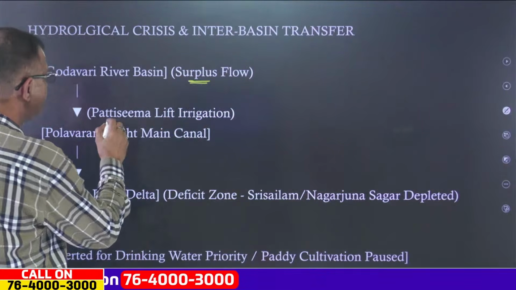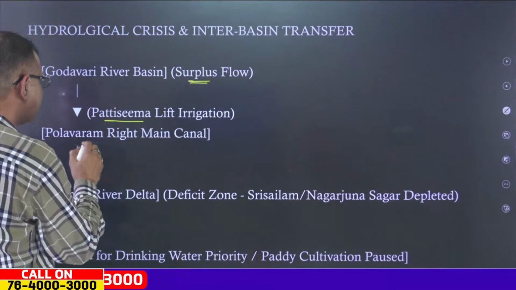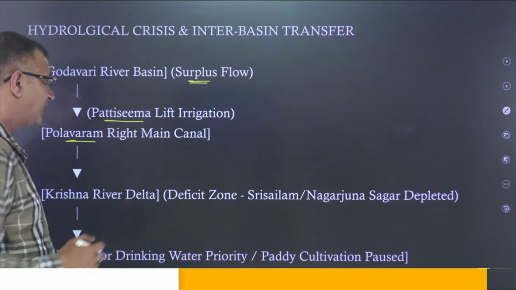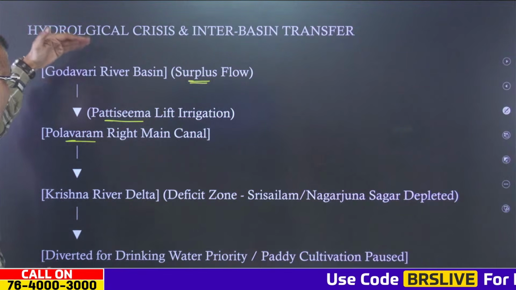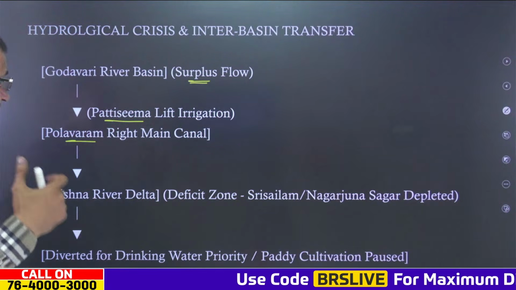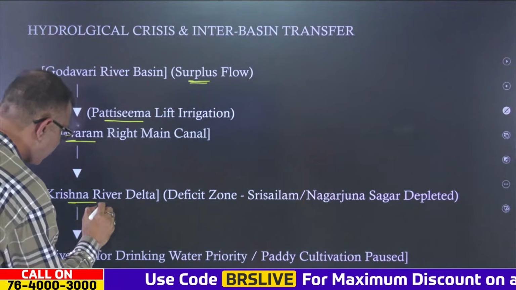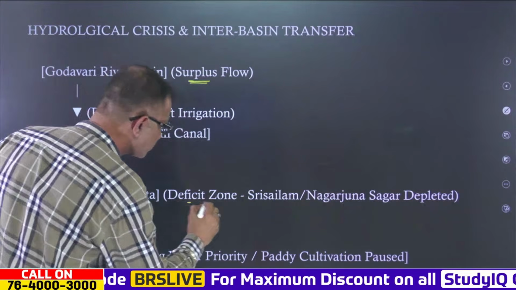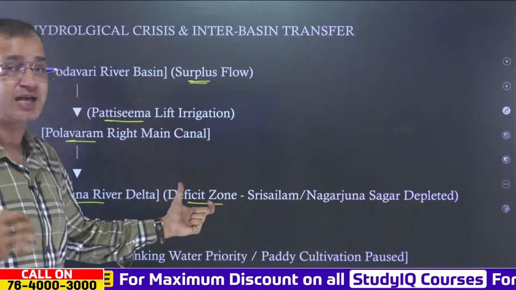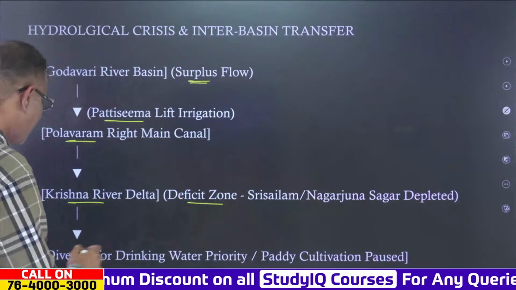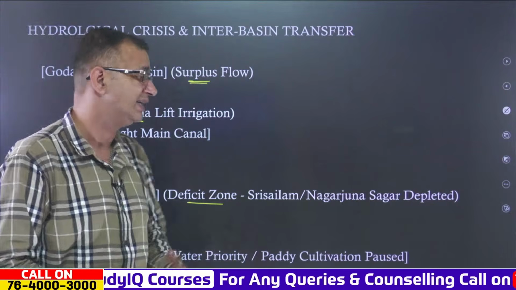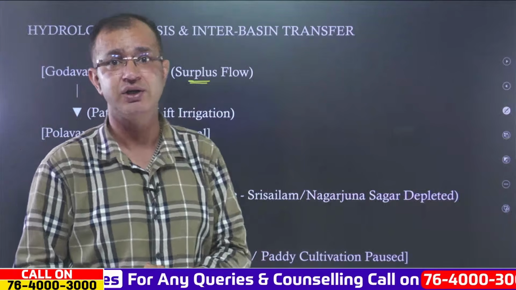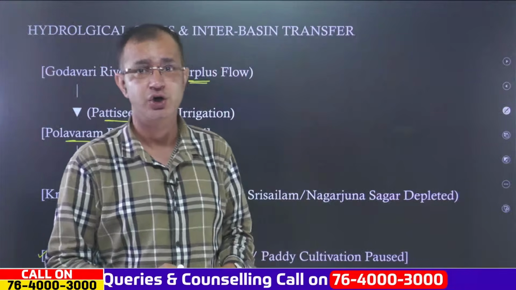We use the Pattiseema lift irrigation canal, where we have the Polavaram right main canal, and through this lift irrigation canal, the Godavari water is lifted and then moved towards the Krishna river basin, where we have the deficit zone, with Srisailam and Nagarjuna Sagar depleted. This is where the water is being diverted for drinking water priority, and paddy cultivation has been paused in Andhra Pradesh.